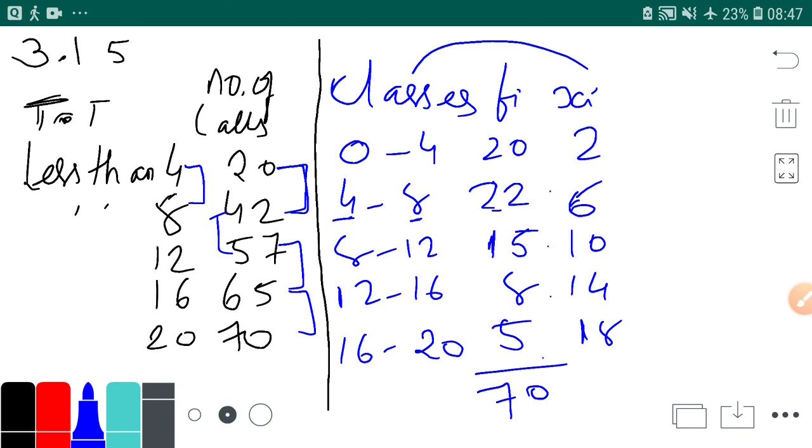Now you want to find the mean, then what will you do? You will be doing fi into xi.